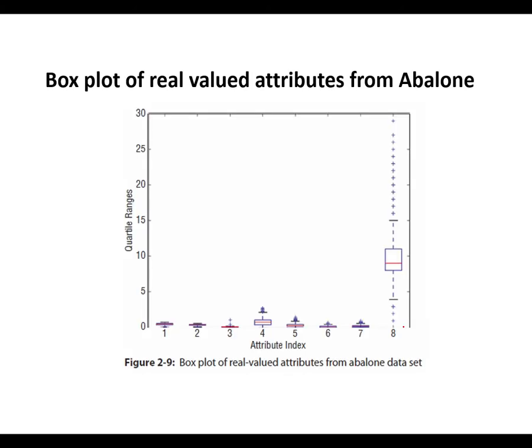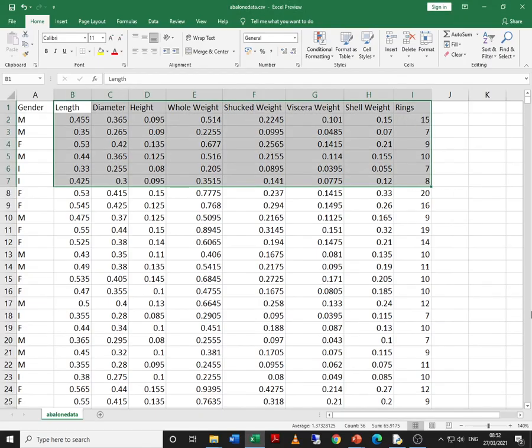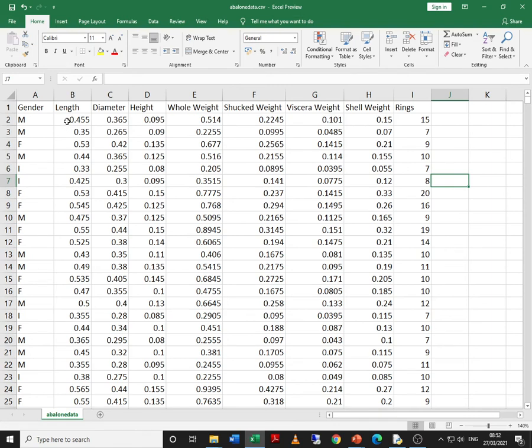Yesterday we had already drawn this box plot for the Abalone database, but what was happening? If you observe the last column, that is the 8th column, which is actually the rings, let me go to the CSV again. The values are 0.455, 0.514, and the last value again 0.15.